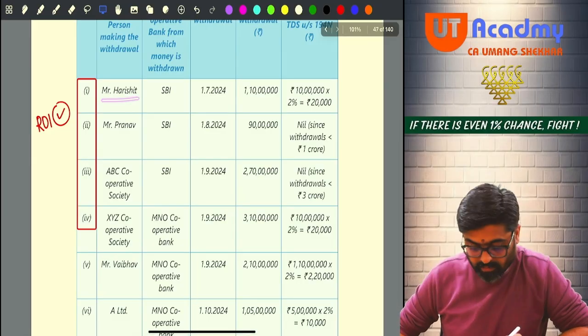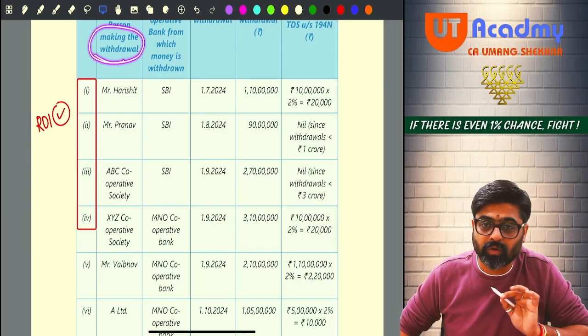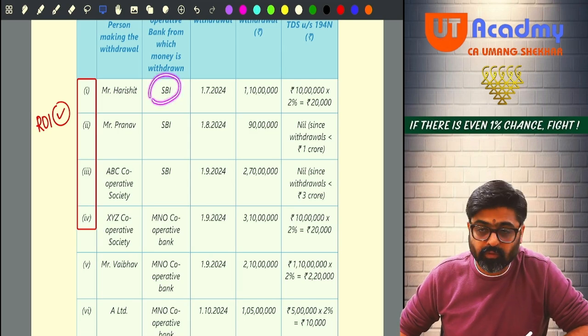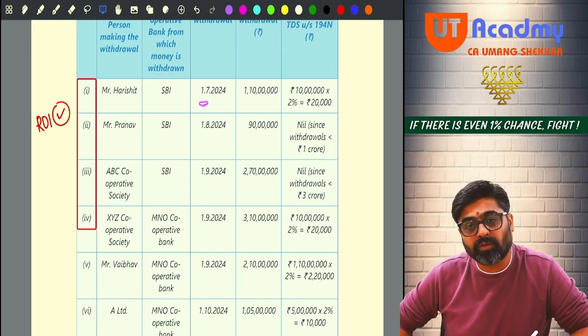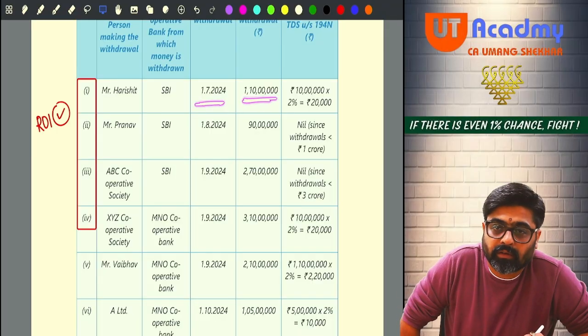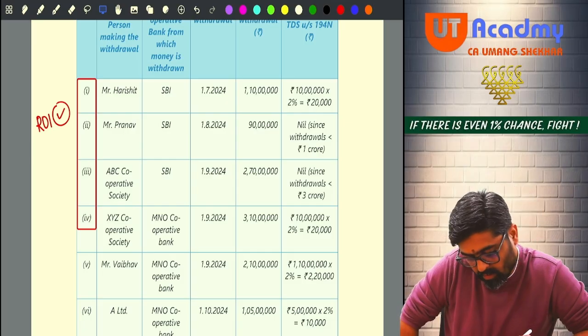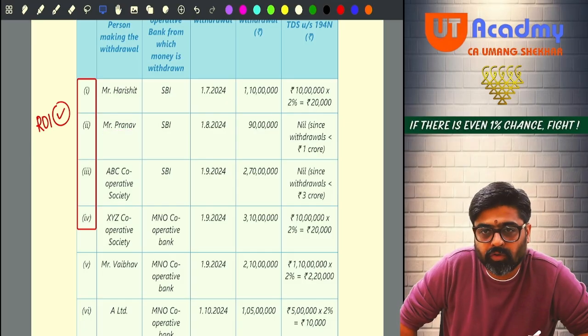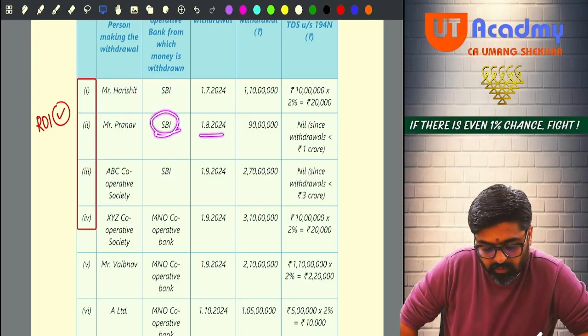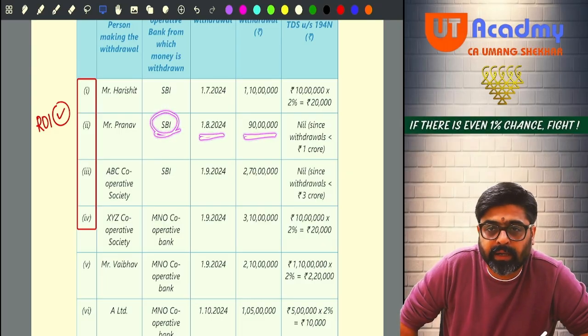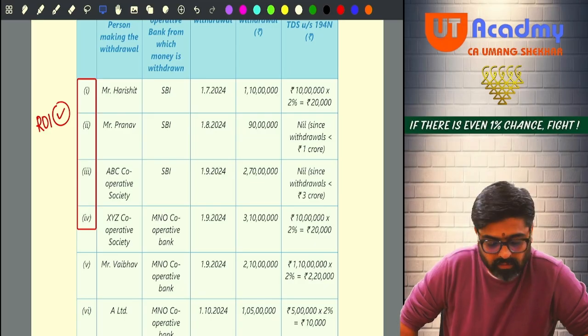Harshit. Person making the withdrawal is an individual, Harshit. From which bank? SBI. On 1st July 24, he has withdrawn 1 crore 10 lakhs. Is he withdrawing more than 1 CR? Yes. On the excess 10 lakhs, 2% TDS will be deducted. Yes or no? Now, Mr. Pranav, he is also an individual. From SBI, on 1st August 2024, he is withdrawing only 90 lakhs. Will there be any TDS? No TDS, since the withdrawal is less than what?